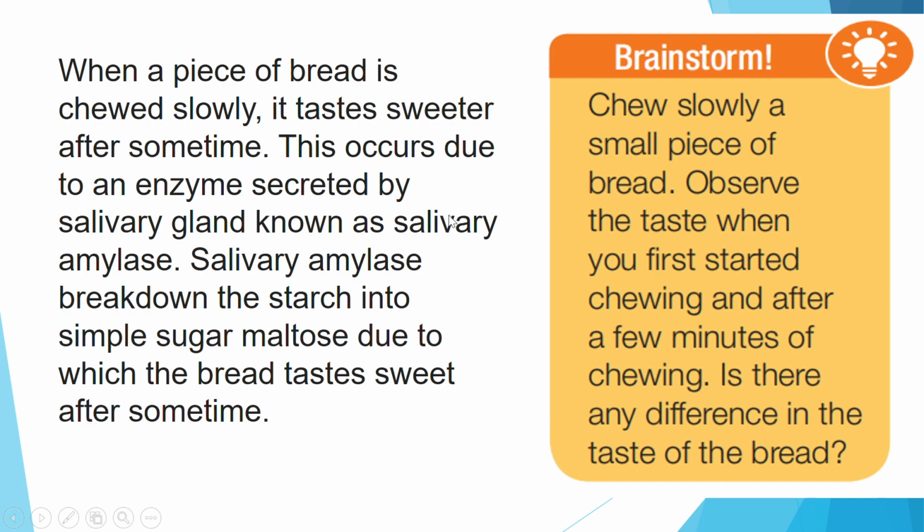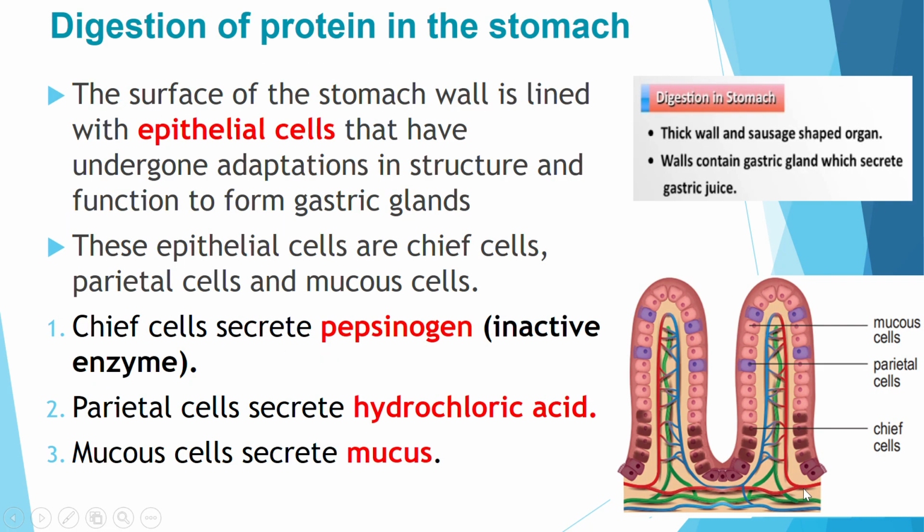Okay, this is because the salivary gland secretes an enzyme known as salivary amylase, and this amylase is going to break down starch into a simple sugar, which is maltose. It is a disaccharide. If you have forgotten the characteristics of the disaccharides, you will need to go back to chapter 4. One of the characteristics of the disaccharides is that it tastes sweet. This explains why after some time of chewing it tastes even sweeter. All right.